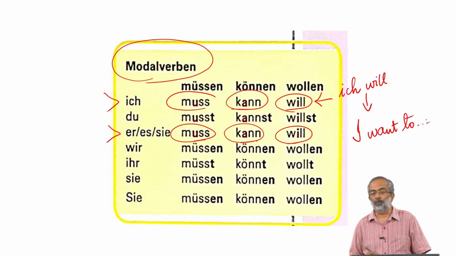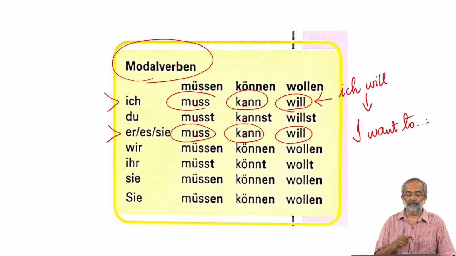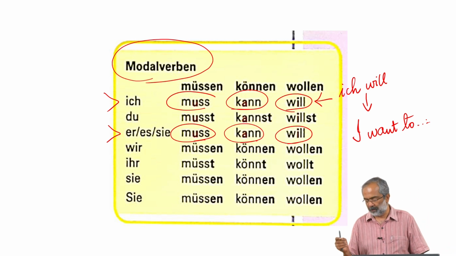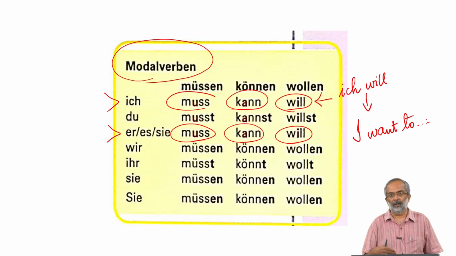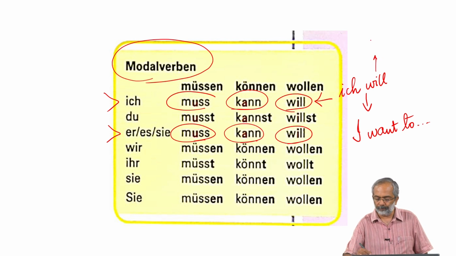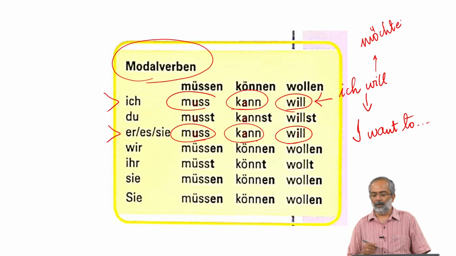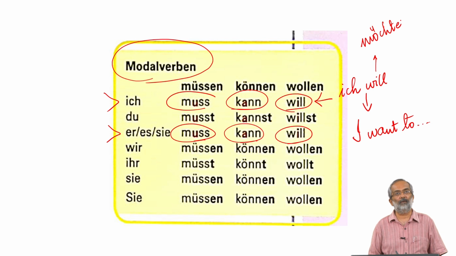Whatever it is that you want to do, I want to do something. So it is not I will do, not the kind of resolve that you express in English; it is rather a strong wish in German and not a resolve. That is an important difference. Möchte means I would like to and will means I want to.